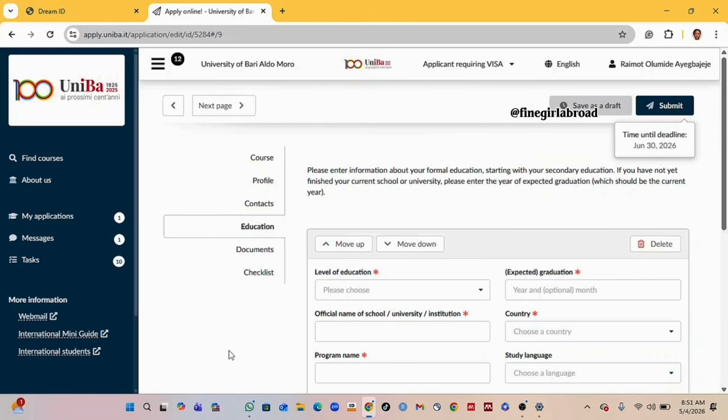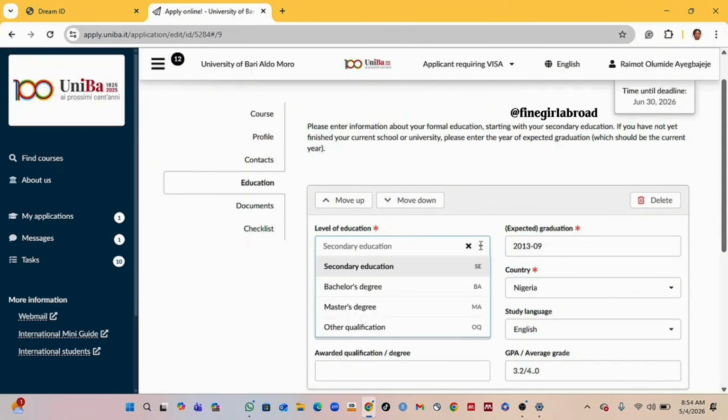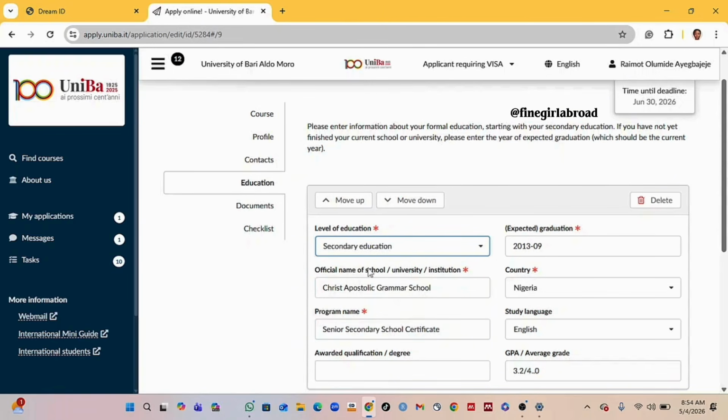Here we are going to input our education. You have to enter your formal education information, starting with your secondary school. When you click here, you click on secondary school before you move to bachelor's degree. So I'll click on secondary school. What is the name of your secondary school? Input yours. What's the program name? It's like secondary school certificate.